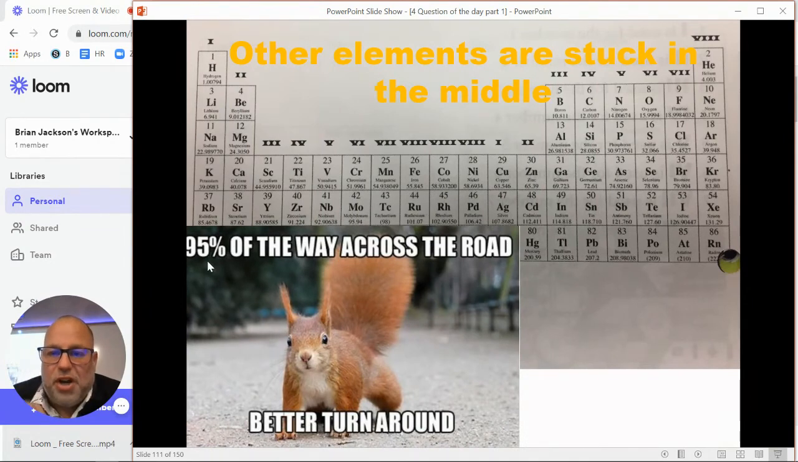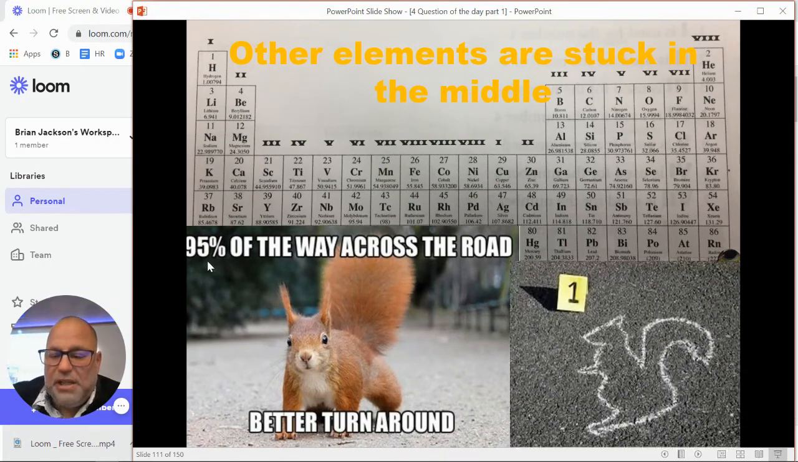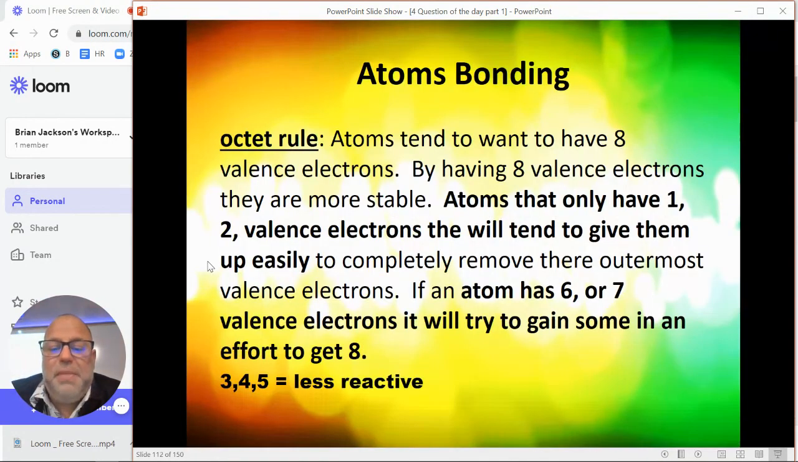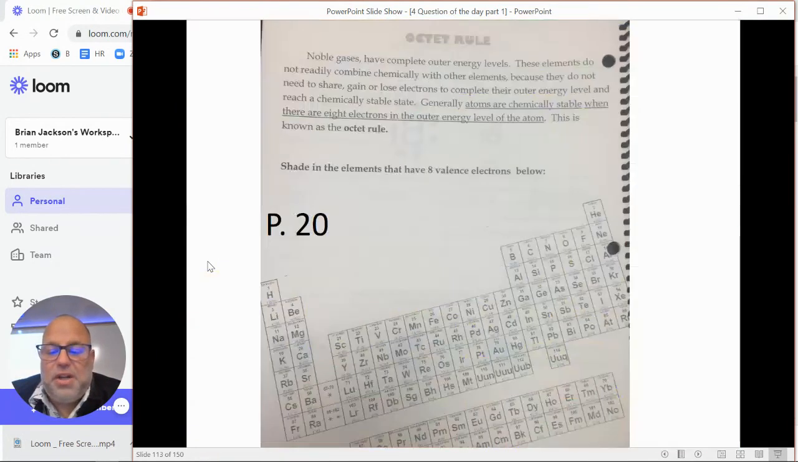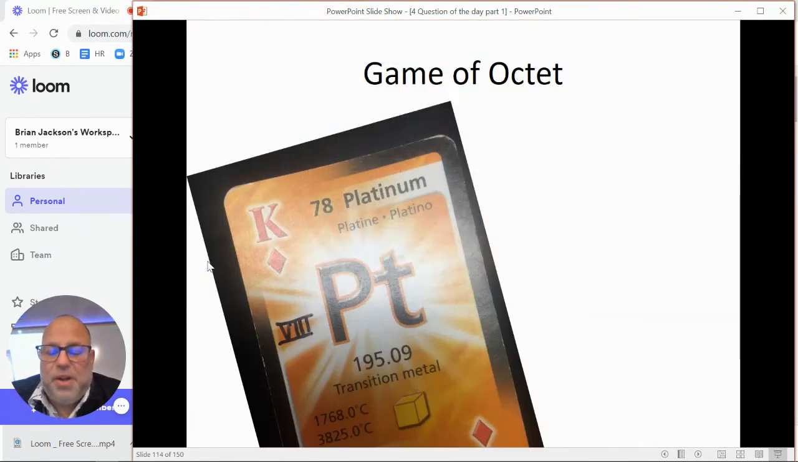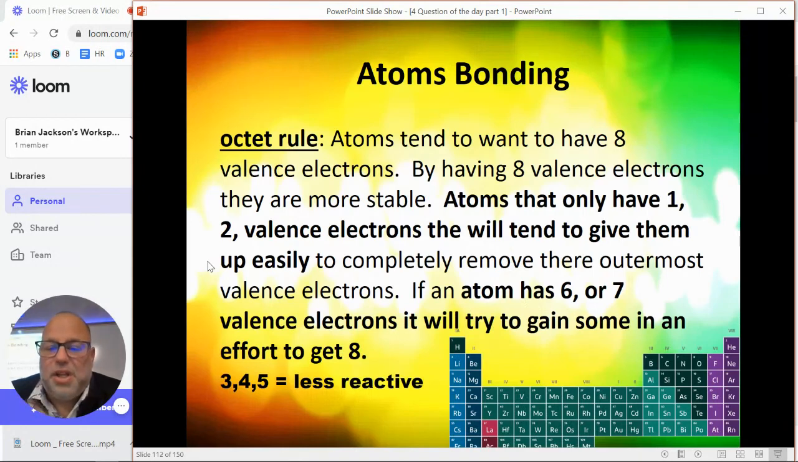Kind of like the squirrel trying to cross the road. It's like, should I go this way? Should I go that way? Until sadness happens. Anyway, that's what those elements in the middle are doing for us. So they want to try to combine to get those electrons that they need to get to 8 valence electrons. Hopefully this helps you out. There's no quiz for this video.